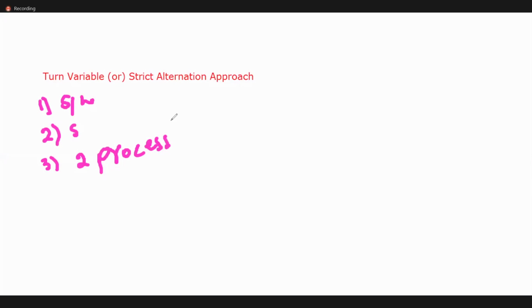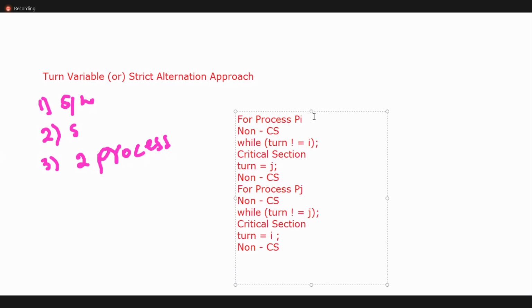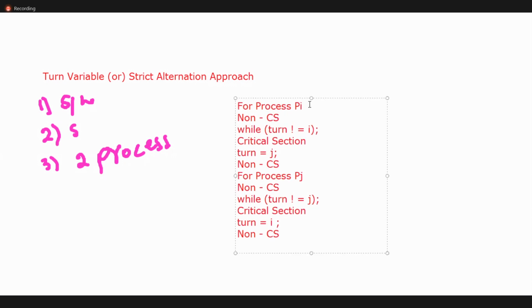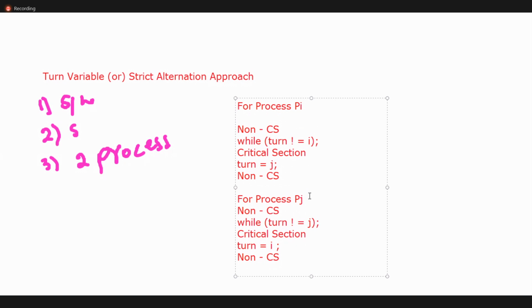Turn equal 0 means we are giving the chance to process P0 to execute. Turn 1 means the next process P1 will execute, like that. This is the code for process P1, or else wait.